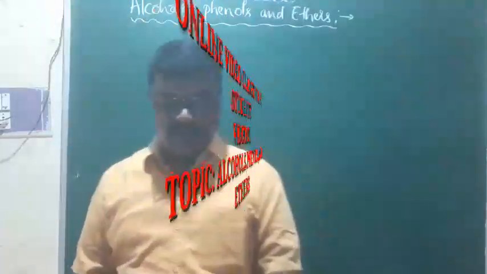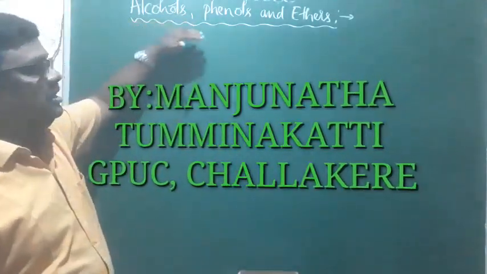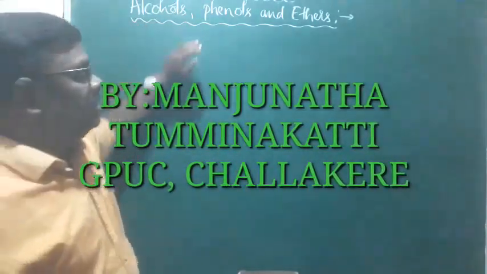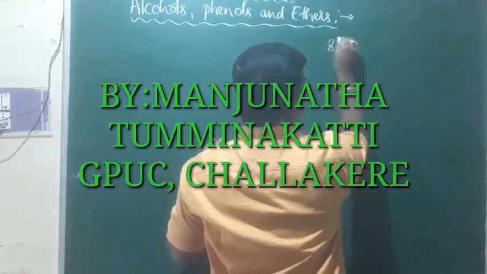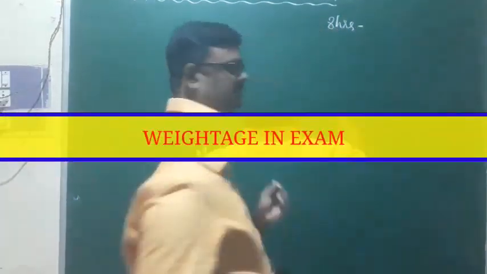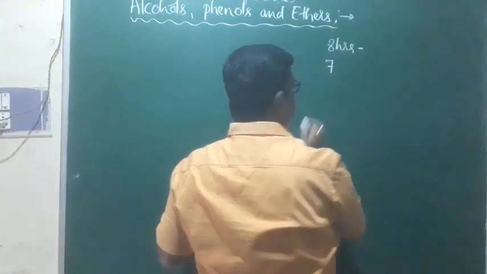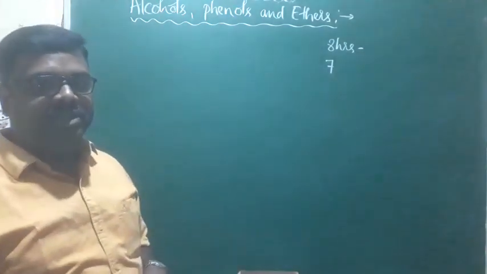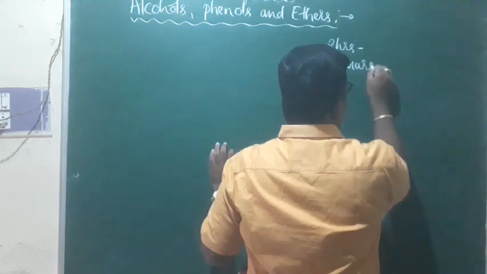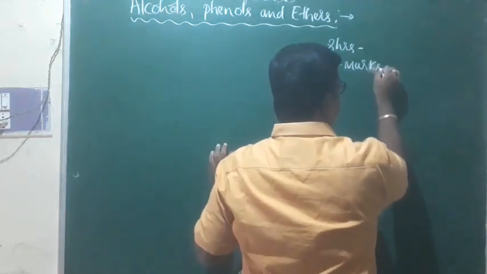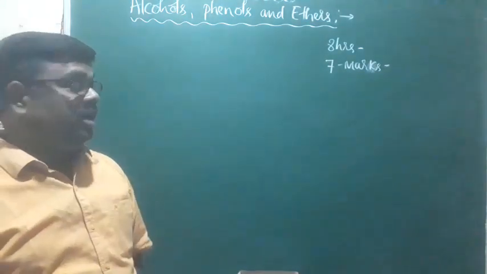The second unit in organic chemistry is alcohols, phenols and ethers. The number of hours allotted to this chapter will be 8 hours. This is an 8 hour discussion. The weightage of this chapter in the question paper is 7 marks. There will be 7 marks of questions from this chapter in your state level board examination.